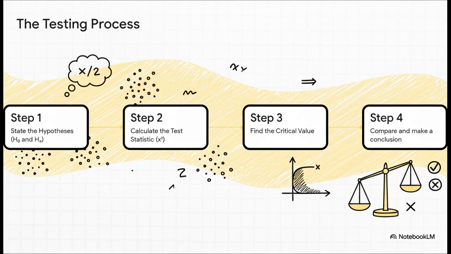Step 1, we just did that. We stated our hypotheses. Next, we're going to grab some data on bus arrivals and calculate a test statistic. Then we find our critical value. You can think of that as the line in the sand our evidence has to cross. And finally, we just compare the two and make our call.